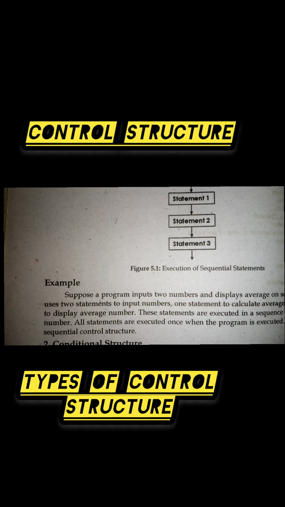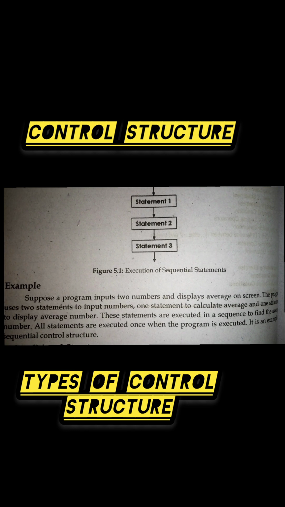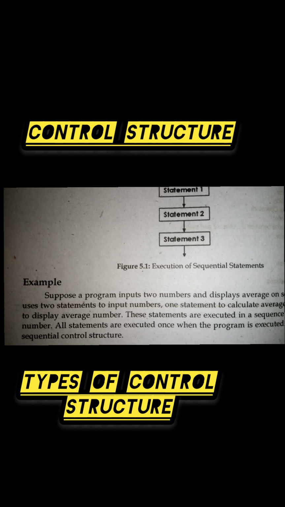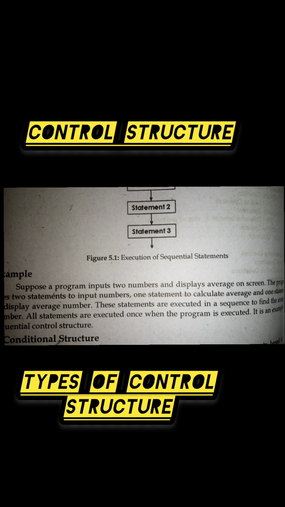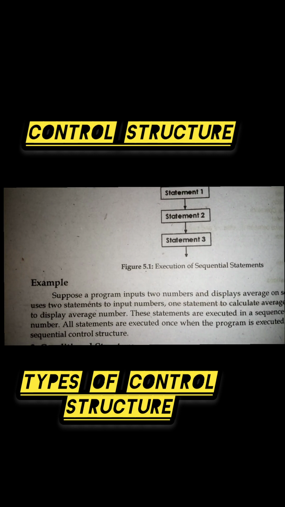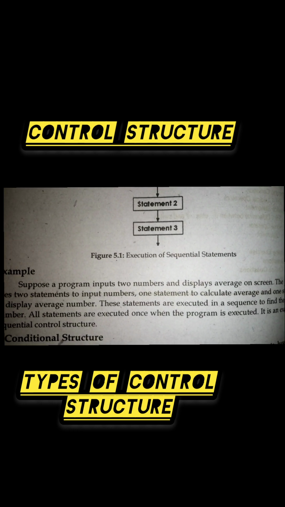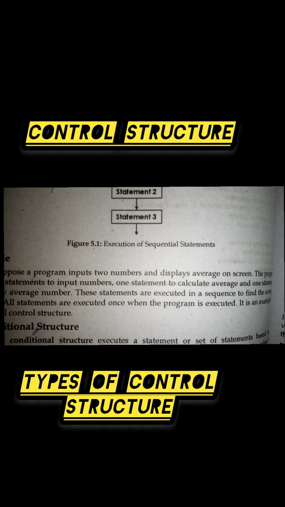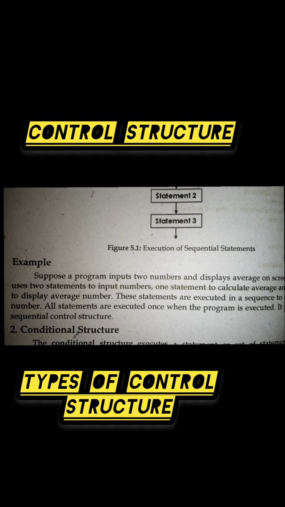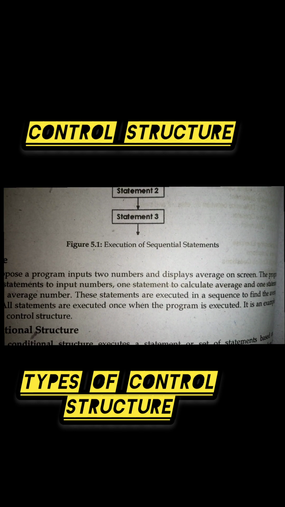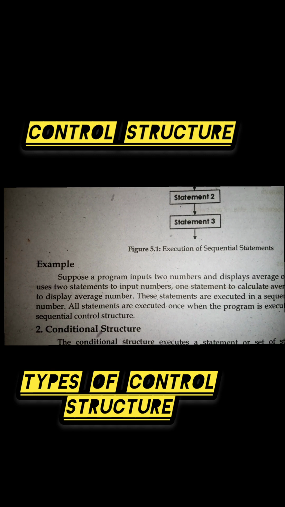For example, suppose a program inputs two numbers and displays the average on screen. The program uses two statements to input numbers, one statement to calculate the average and one statement to display the average number. These statements are executed in a sequence to find the average number. All statements are executed once when the program is executed. It is an example of sequential control structure.